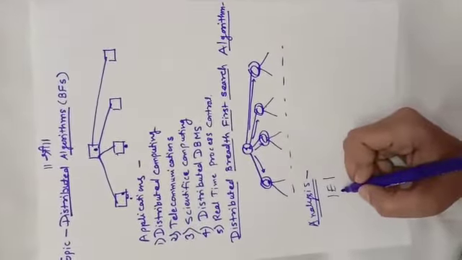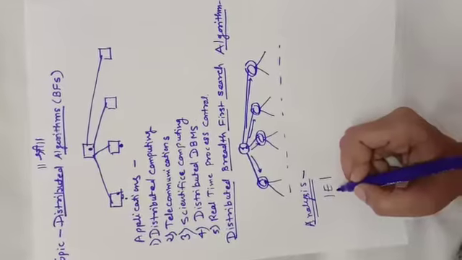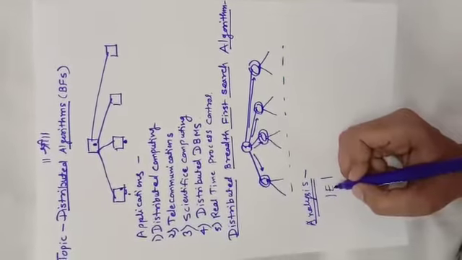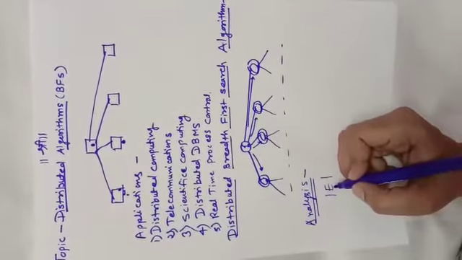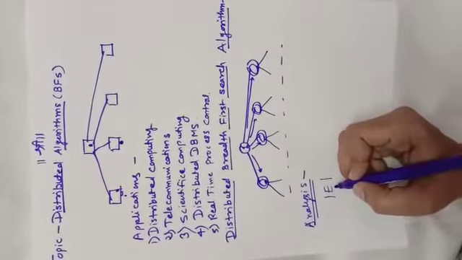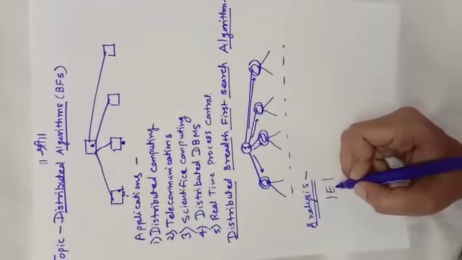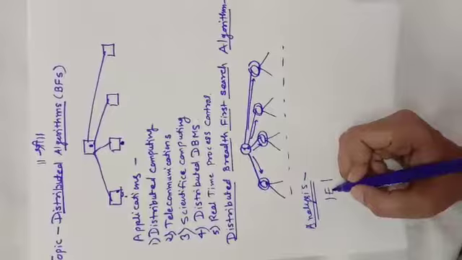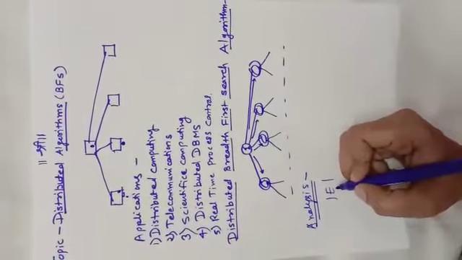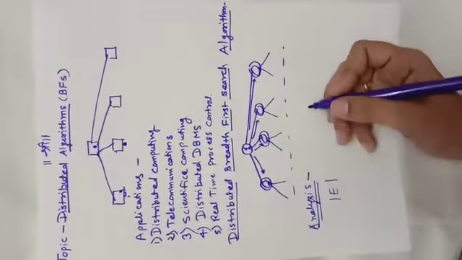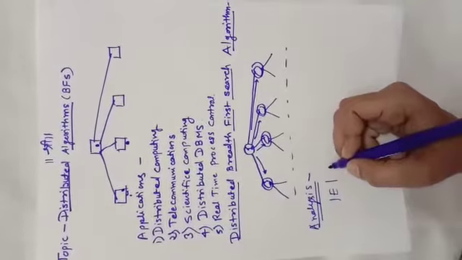Another thing is that E is the number of edges and B is the number of bits. The processors are of how many bits? Your time complexity depends upon the number of bits. If the bits are greater, your time complexity will be lesser.